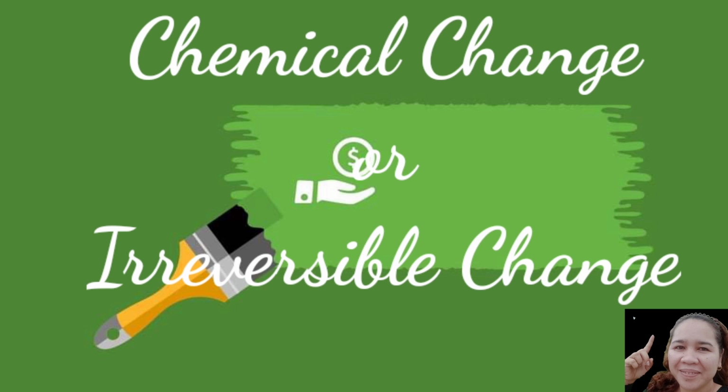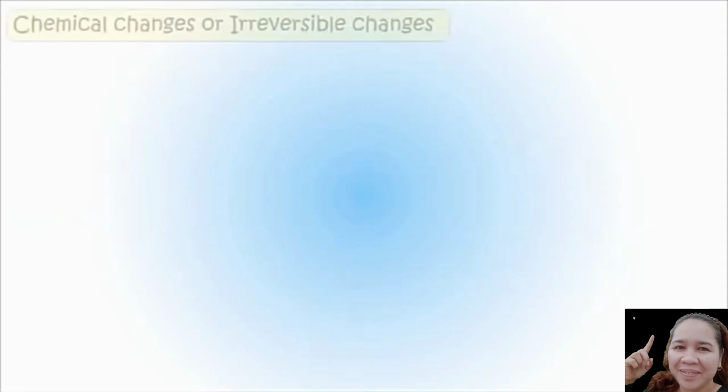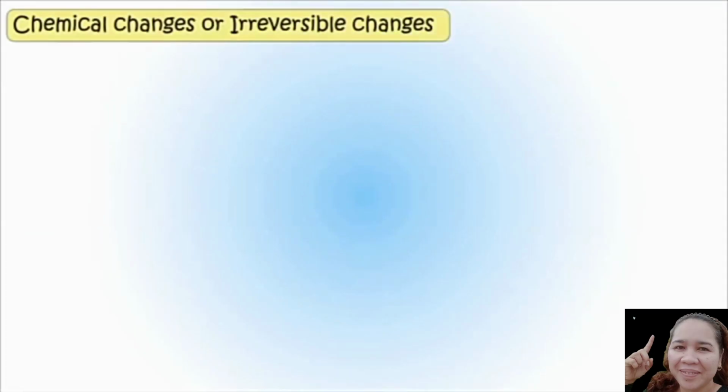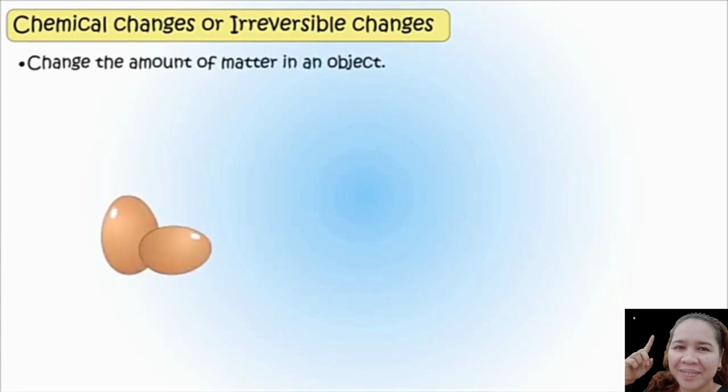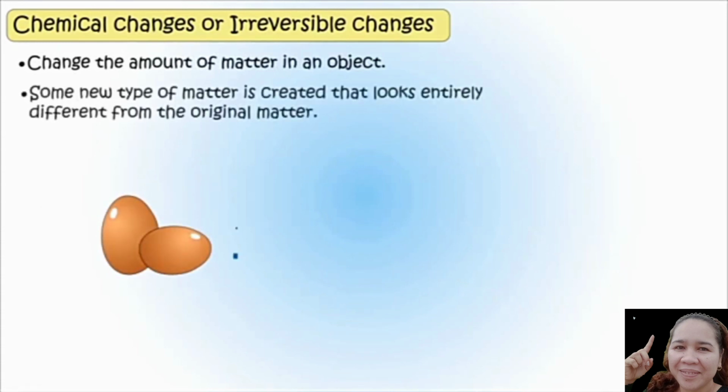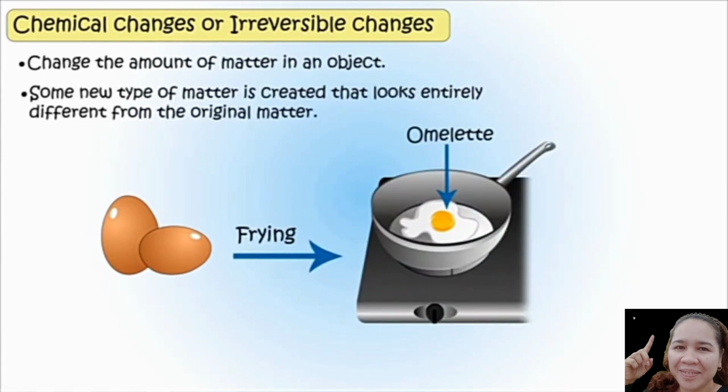Chemical change or irreversible change. Chemical or irreversible changes have the following characteristics. First, they change the amount of matter in an object. Second, some new type of matter is created that looks entirely different from the original matter.